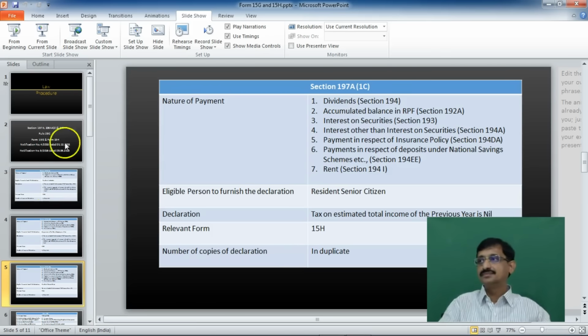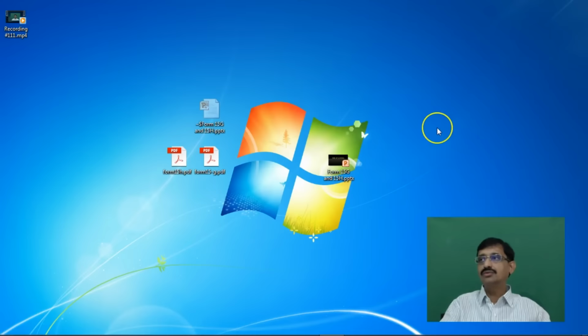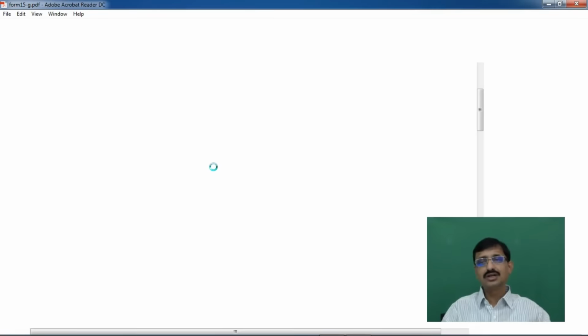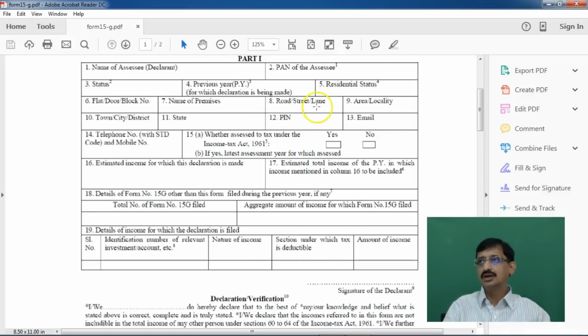So friends, we have concluded the law relating to these particular declarations. Now, before going into e-filing, what we will try to do is go through Form 15G and Form 15H once. Now these forms are available for download on the income tax website also.